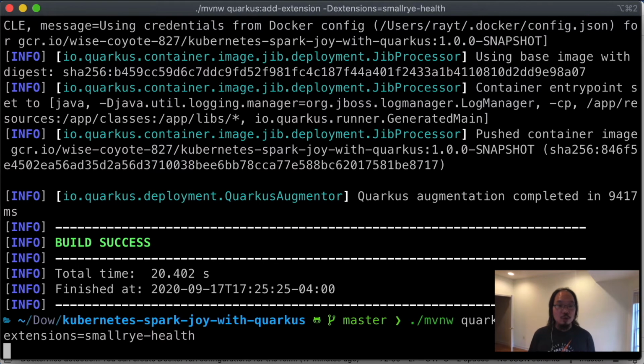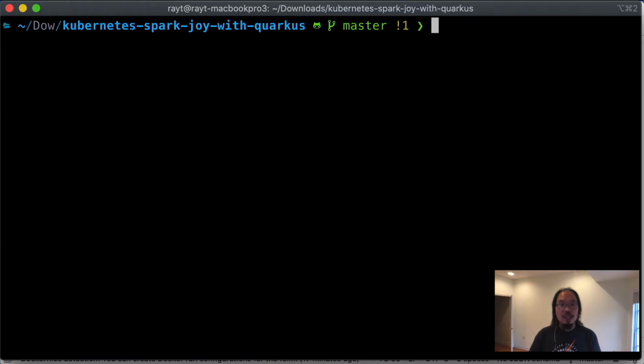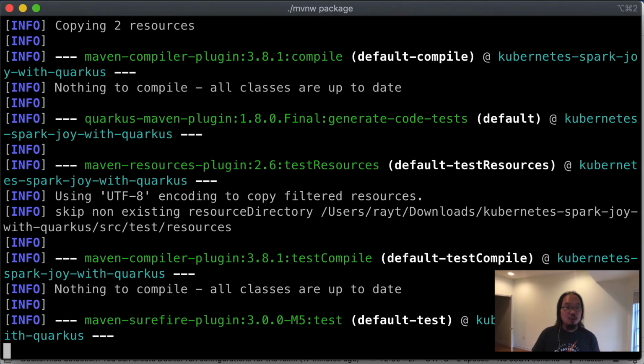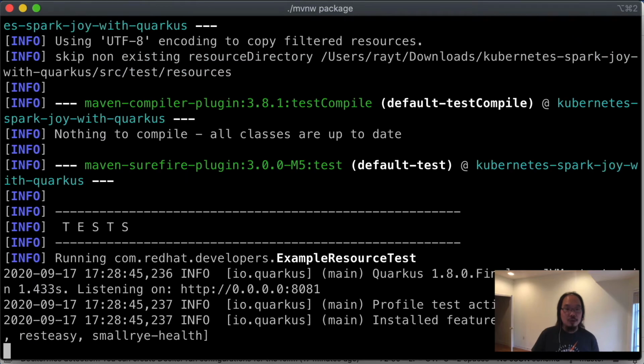What this will do is to configure your application to be able to respond to a health check that has the readiness check and also the liveness check. And to see the updated YAML file with the health check, rather than you writing it yourself, all you have to do is just repackage your application, and when the new YAML file is being generated, it will have all the health checks pre-configured for you, so you don't have to write it yourself.